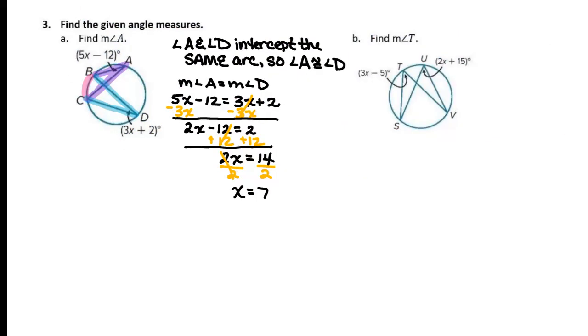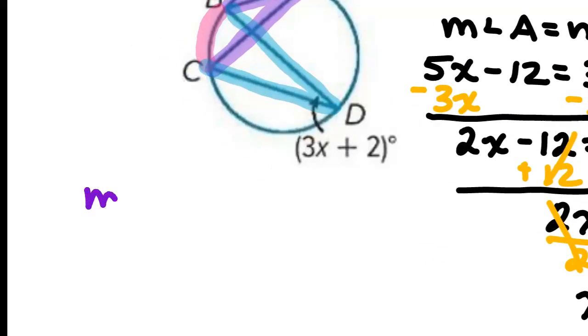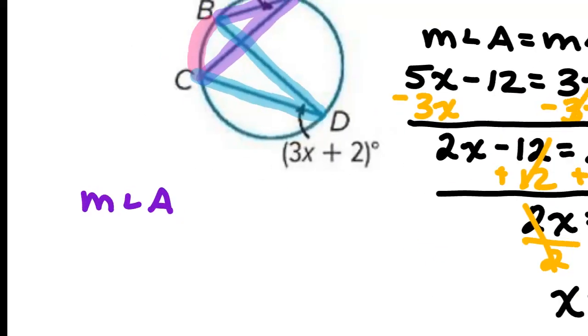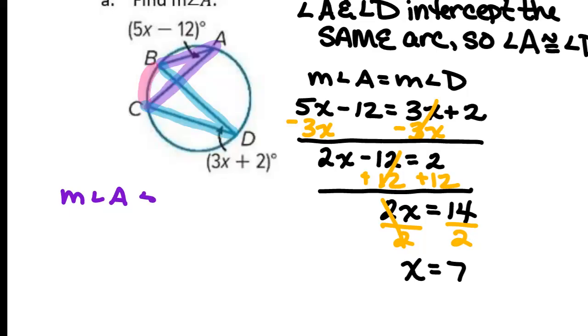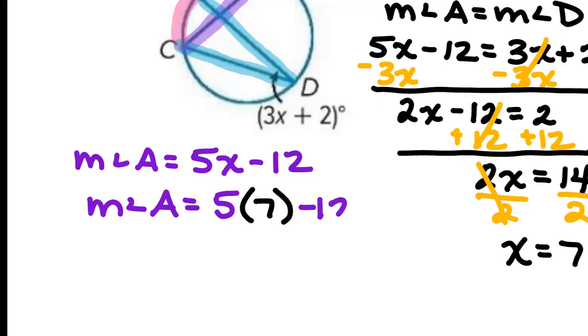But they didn't ask me to find x, they asked me to find the measurement of angle A. The measurement of angle A is 5x minus 12. So we're going to substitute in the 7 that we found for x, so 5 times 7 minus 12.